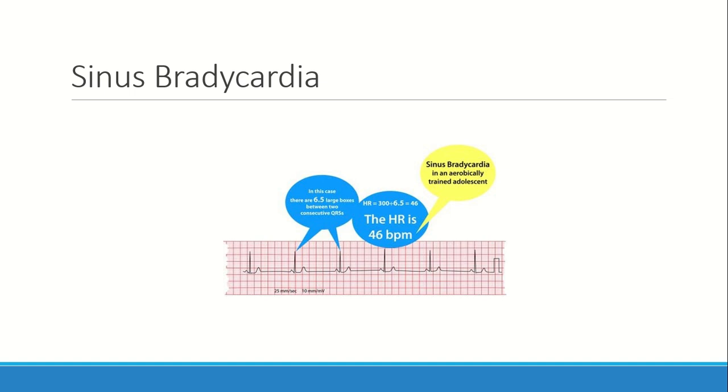And in this sinus bradycardia, the R to R interval is 6.5 large boxes. If we divide 300 by 6.5, it's 46 beats per minute. We will come to how to calculate the heart rate. So if we divide 300 by the number of large boxes between the R to R interval, we will find the heart rate for regular rhythms.